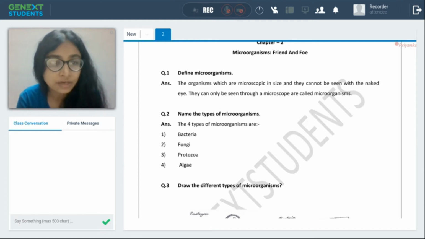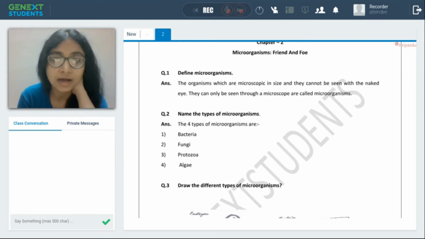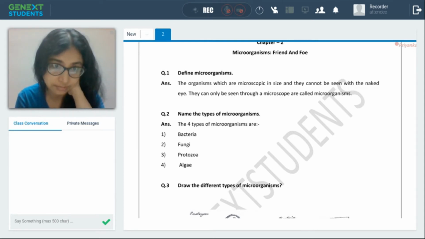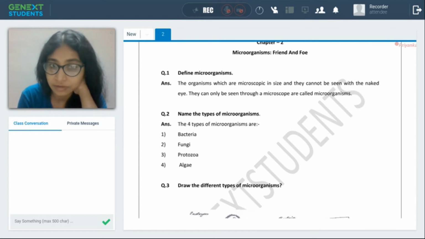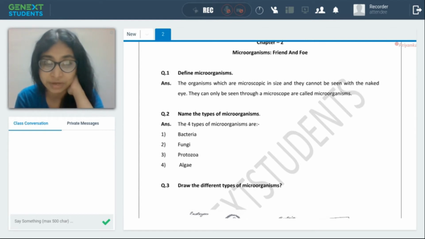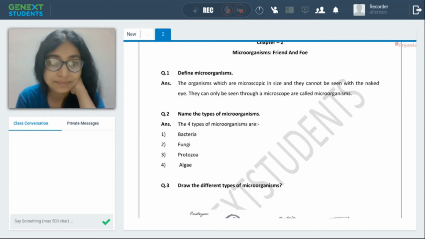You have seen several kinds of plants and animals. However, there are other living organisms around us also that we cannot see. These are also called microbes. For example, you might have observed that during the rainy season, moist bread gets spoiled and its surface gets covered with grayish white patches. Have you ever seen that? Like in a bread you see grayish white patches. So let's observe it next time.